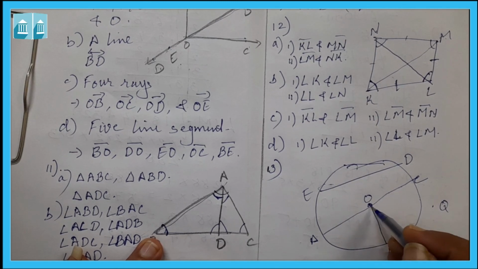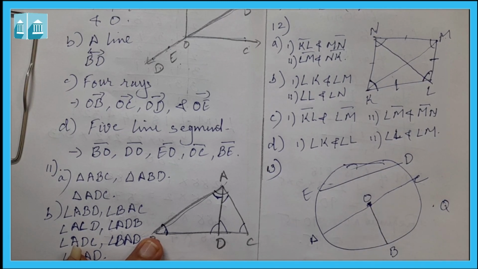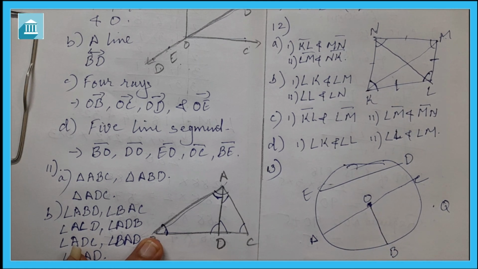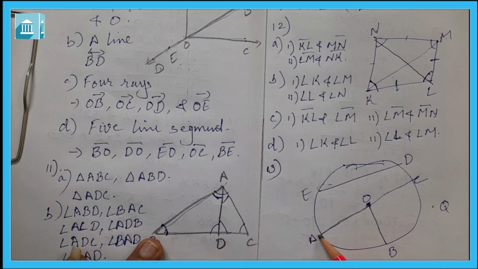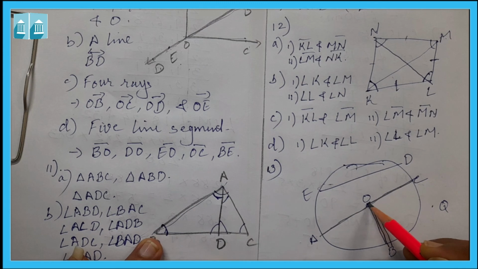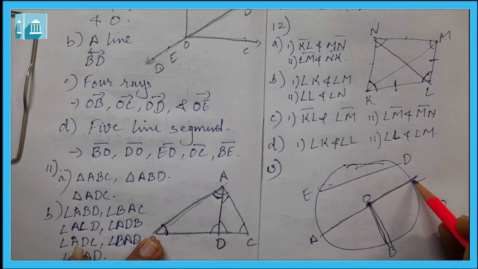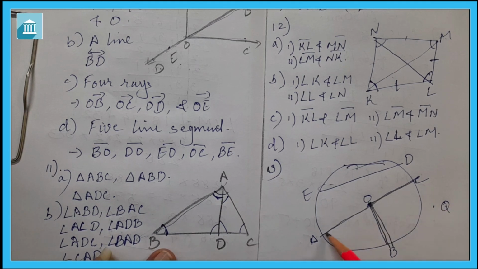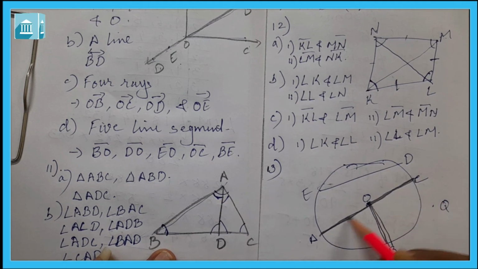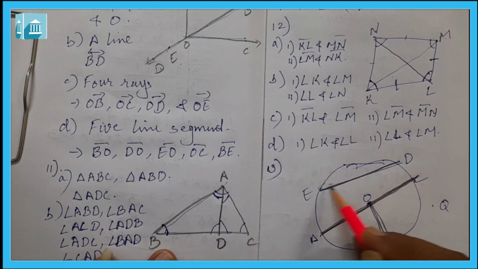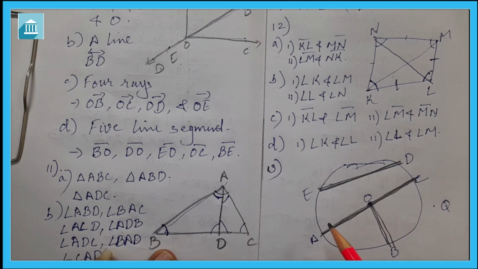First is the center of the circle. We all know that O is the center of the circle. Then three radii: OA is a radius, OB is a radius, and OC. So OA, OB and OC are the three radii. Then a diameter. The diameter is the chord which passes through the center. So AC is a diameter. Then a chord. ED is a chord.